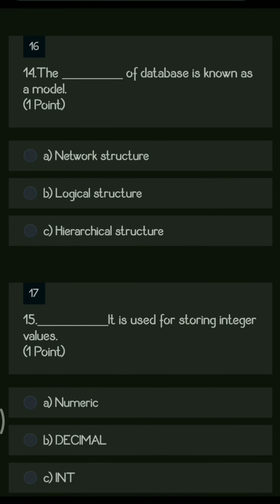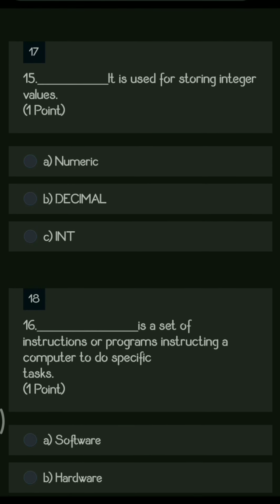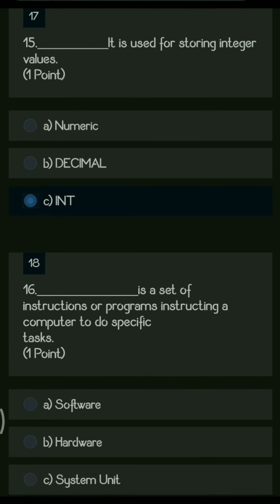Next question. The dash of database is known as a model. So the options are network structure, logical structure and hierarchical structure. The logical structure or the hierarchical structure, all of them come under the database model, but most probably the answer will be logical structure. Next question. Dash is used for storing integer value. So you have the options numeric, decimal, int. So the right answer is int.